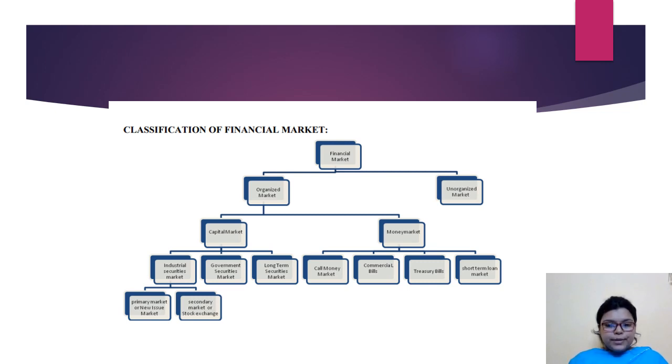Then again, under capital market, they have industrial securities market, government securities market, and long-term securities market. Under money market, they have call money market, commercial bills, treasury bills, and short-term loan market. Under industrial securities market, it is again classified into two markets: primary market and secondary market, which we have seen in the last slide. We will understand this whole classification of financial market one by one.